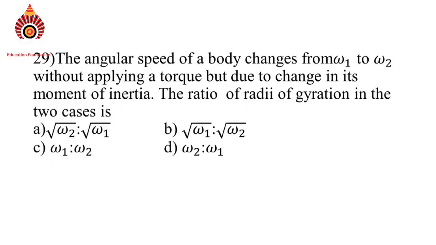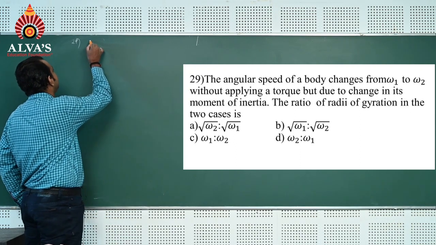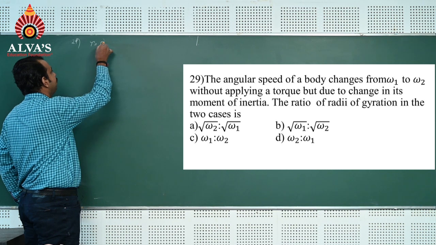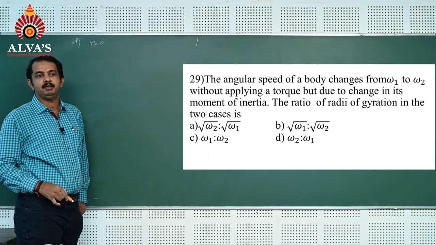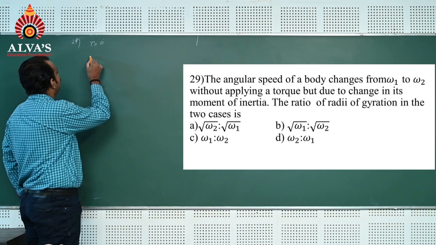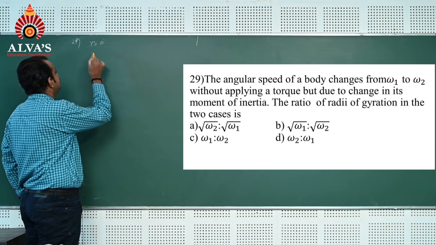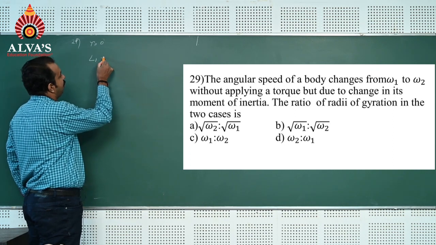Question number 29. Angular speed of a body changes from omega 1 to omega 2 without applying a torque, but due to change in moment of inertia. The ratio of radii of gyration in the two cases is. Here, as given in the problem, torque is 0. Because of change in inertia, angular velocity changes.